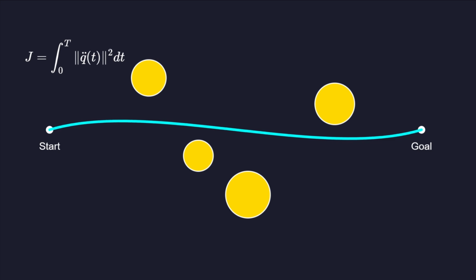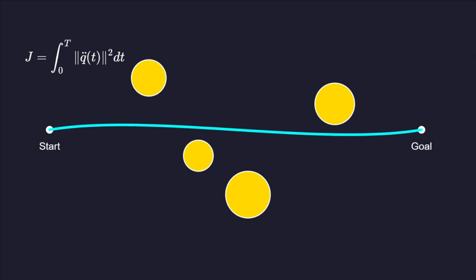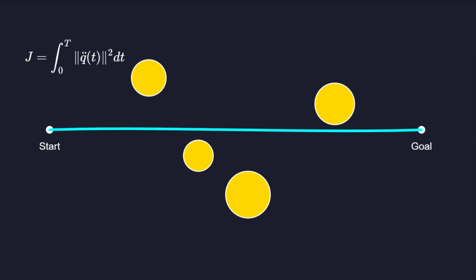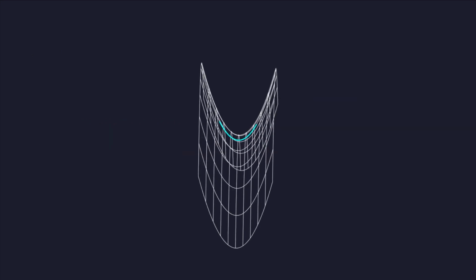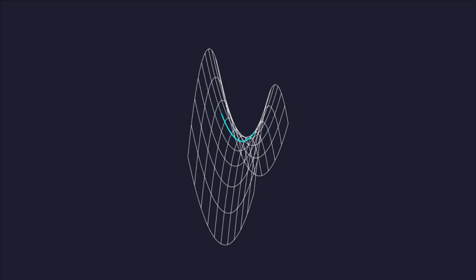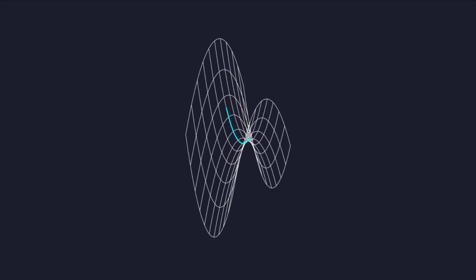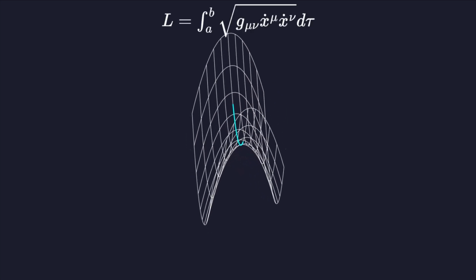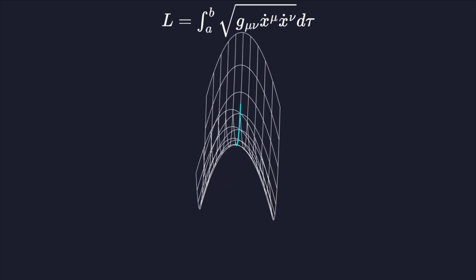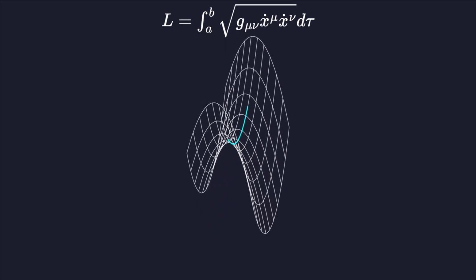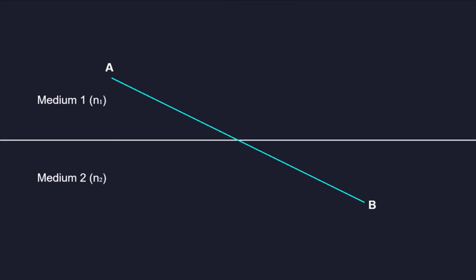Robots use the principle of least action to plan energy-efficient movements. By minimizing an action functional that penalizes control effort, they find the smoothest trajectories through cluttered environments. A geodesic is a path of stationary length on a curved surface. This is a geometric interpretation of the principle of least action, where the Lagrangian depends only on the metric.